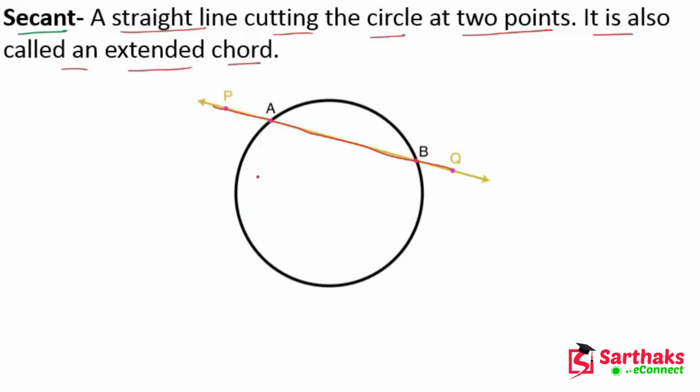We can draw like this also. So these two are the secants of the circle. It is also called the extended chord. So my dear friends, I hope you understand these things.